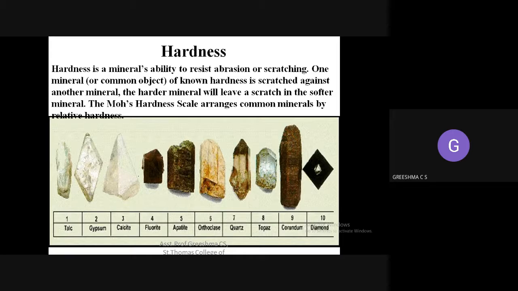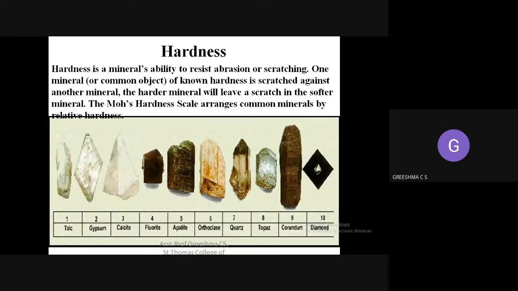At the same time, if you see any soft clays, for example, I'm taking talc. Talc is a very soft mineral. If you scratch it, you can see that parts of the talc will be inside your nails. So that means it has very low resistance against abrasion or scratching.